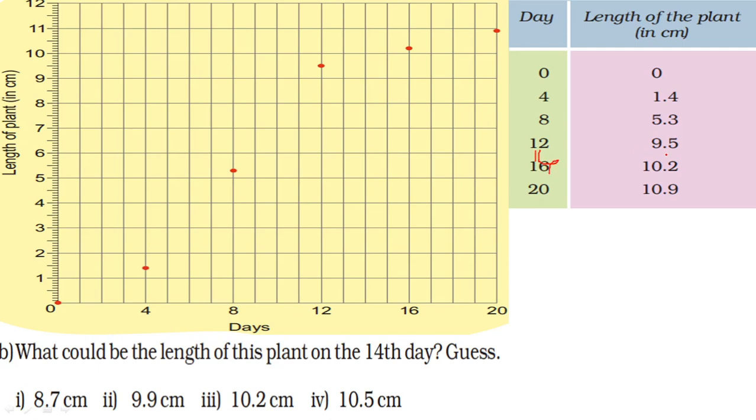That means the length of the plant will be between 9.5 and 10.2. So see which option is between 9.5 and 10.2. 8.7, no. 9.9, yes. 10.2, no. 10.5, no. So the answer is this one. Put a tick mark.